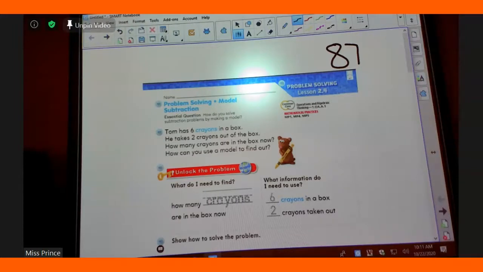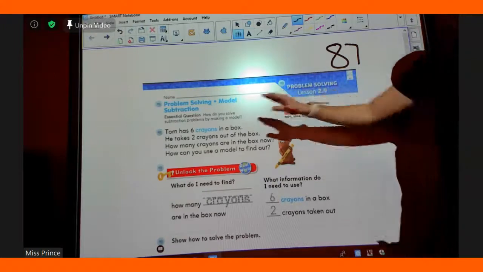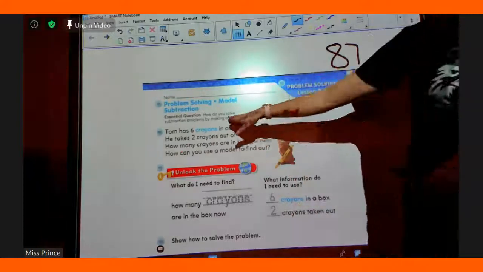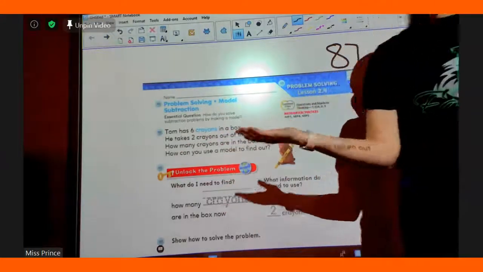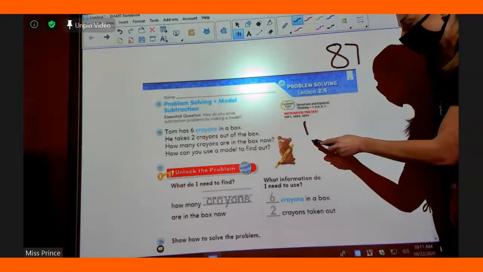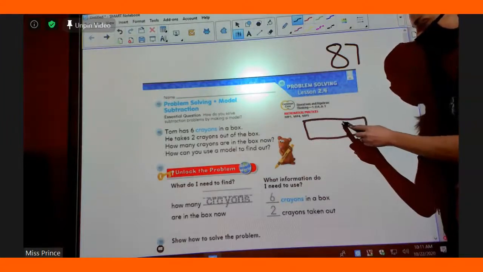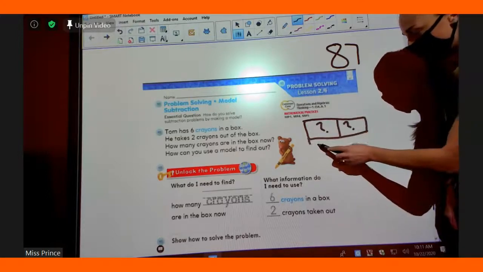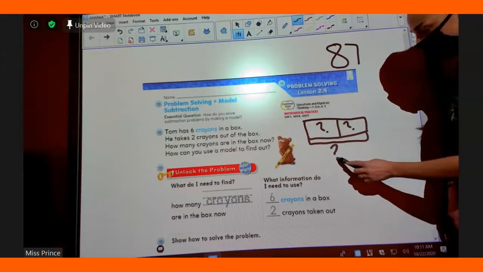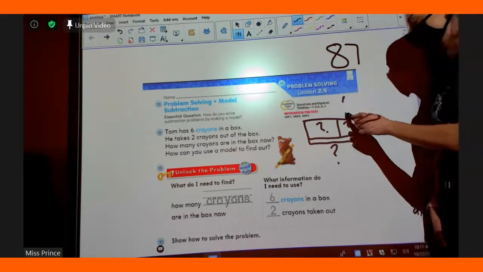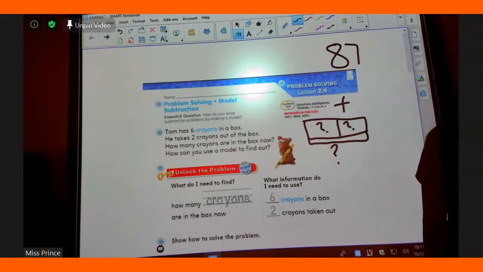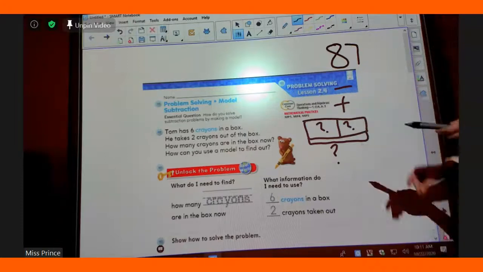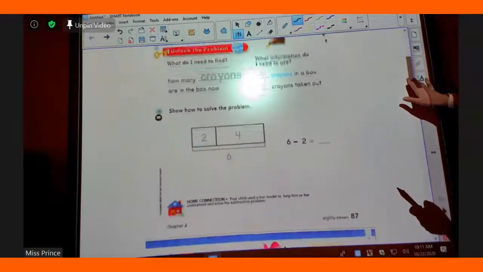Okay. This is 2.4. 2.4 says problem solving, model subtraction. How do you solve subtraction problems by making a model? So remember, our model looks like this. There's some sort of number here, some sort of number here, and then right here is the number all together. We have practiced with addition. Now we are going to show the bar model with subtraction. Good job.